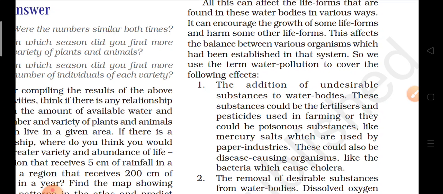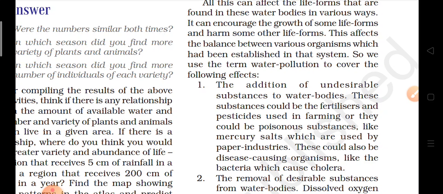These mercury salts are used in paper industries, and when they are dumped into the water bodies, the mercury enters the bodies of aquatic organisms, and they suffer from various diseases, which cause the death of the organism.